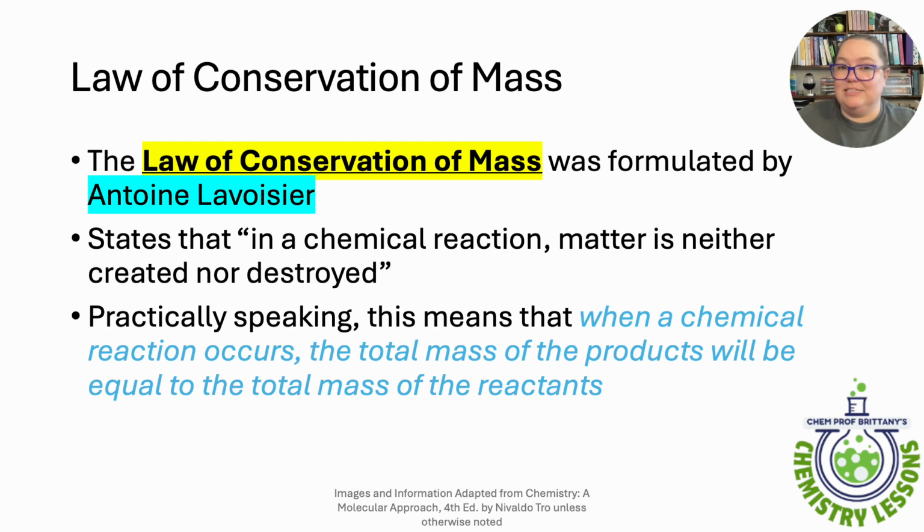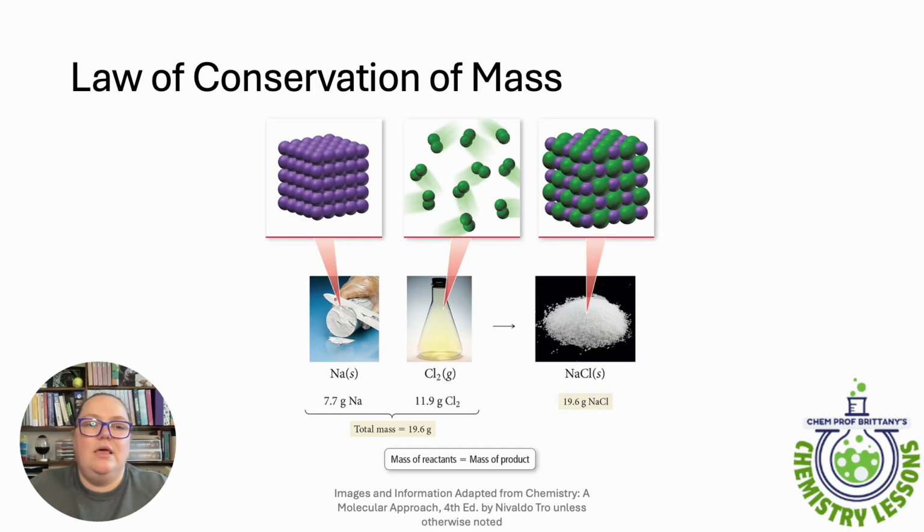So practically speaking, in this class, when we have a chemical reaction that occurs, our total mass of our products has to be the same before and after, right? So we have to have the same amount of reactants, same amount of products. So mathematically equals, okay?